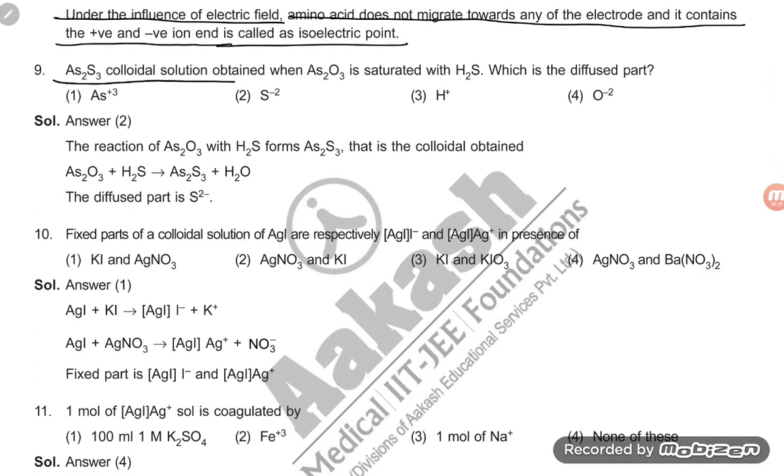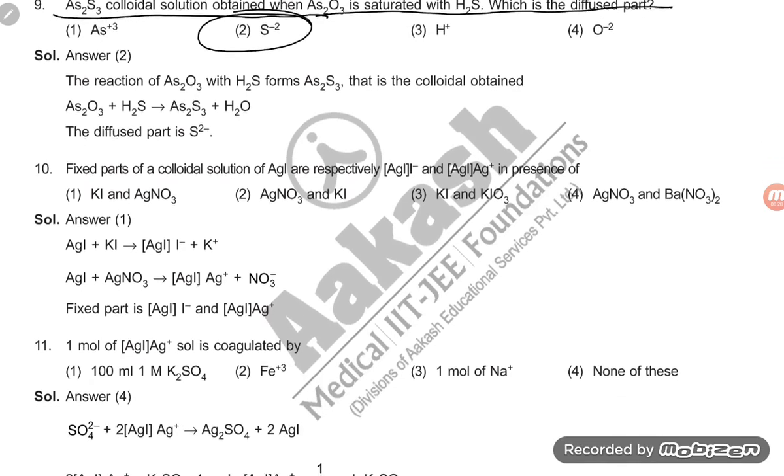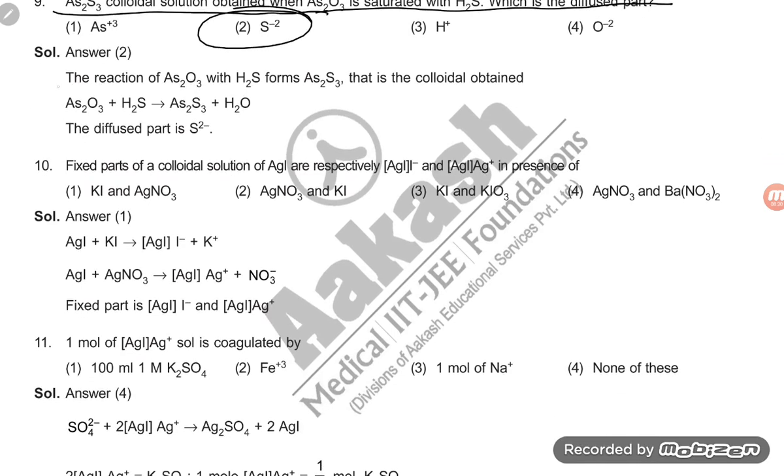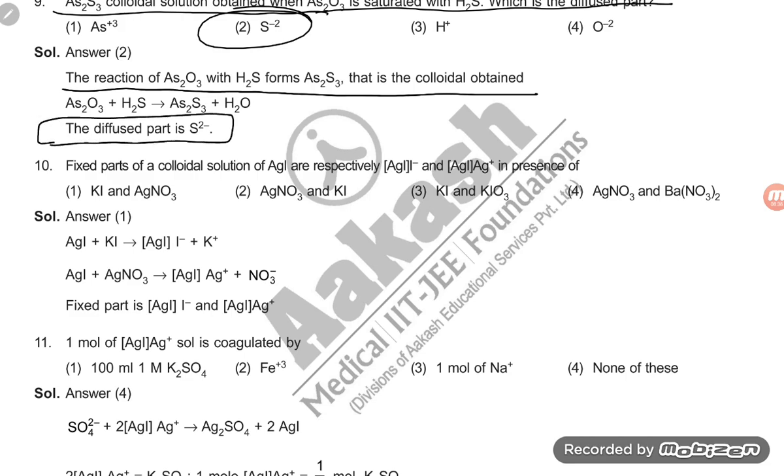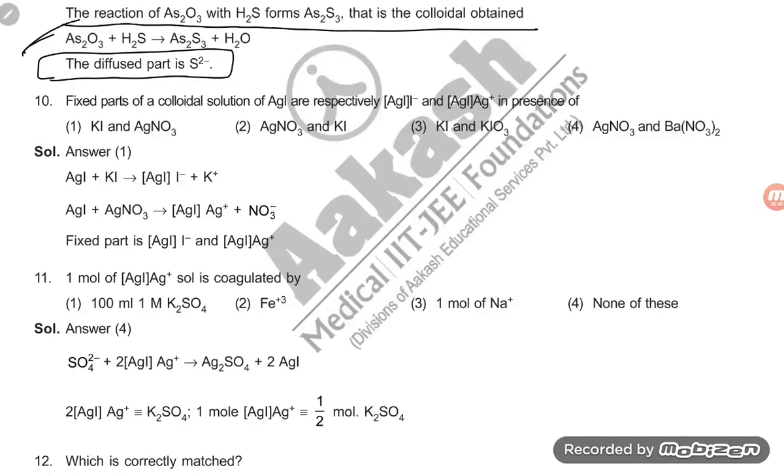Arsenic sulfide colloidal solution is obtained from arsenic oxide and H2S. Which is the diffused part? Sulfide ions. Okay, in the reaction of H2S in the colloidal medium, the diffuse phase is S2 minus. This is actually an example of double decomposition, so that is the correct answer.